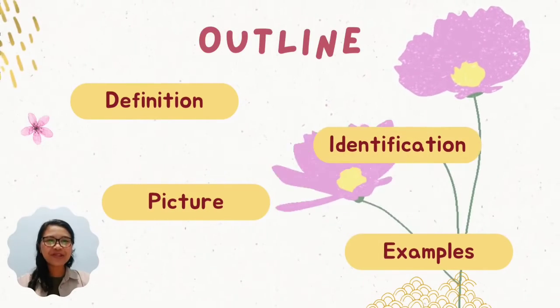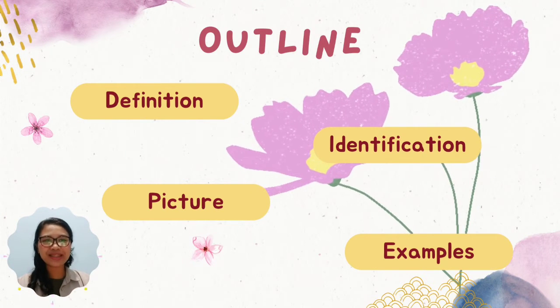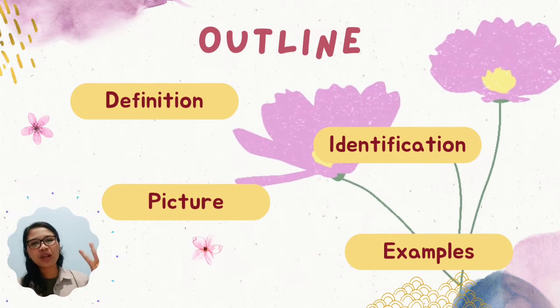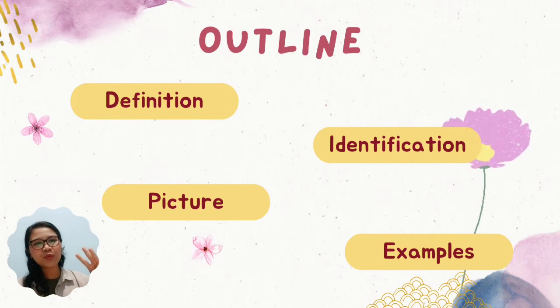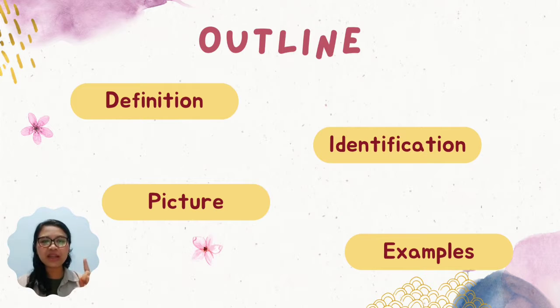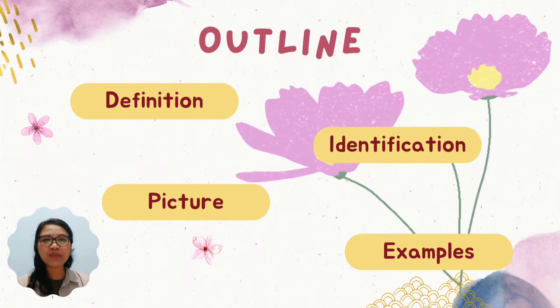And this is the outline of this presentation. First, we will talk about the definition of compound complex sentence. Second, we will talk about how to identify it. Next, we will provide one picture, and last, we will explain the example based on the picture.